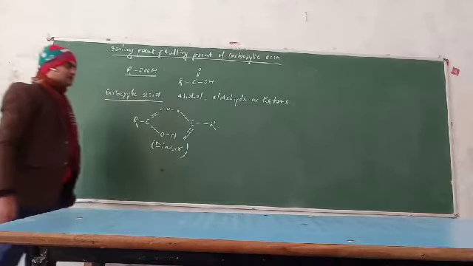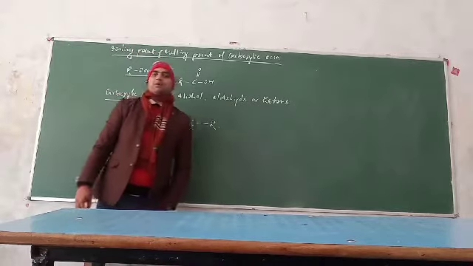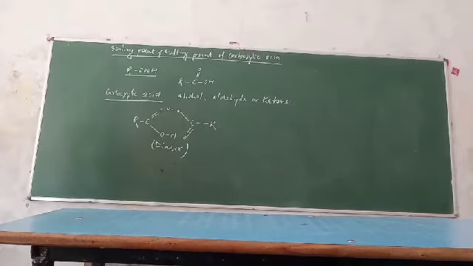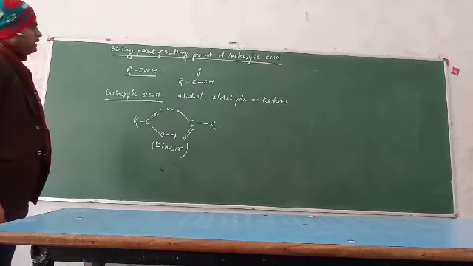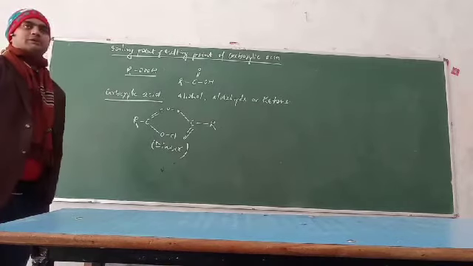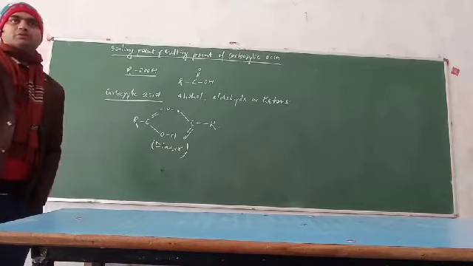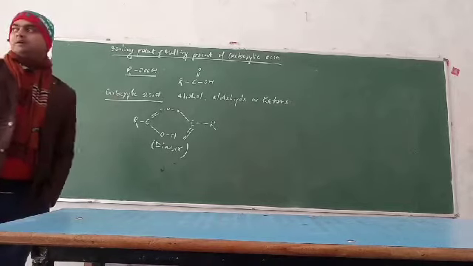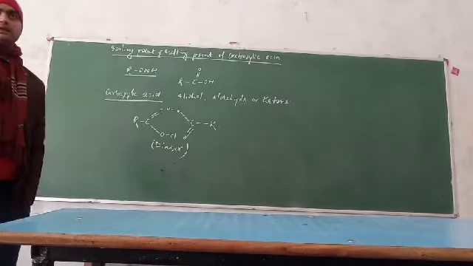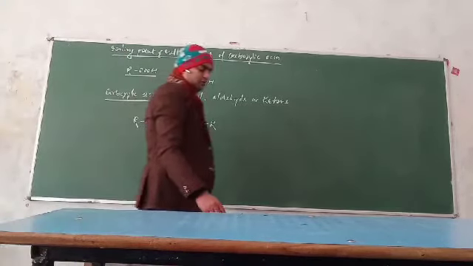Another reason is the polarity. In the case of the carboxylic group, the polarity is very high in comparison to the alcohol, aldehyde or ketone. So when a question is given related to the boiling point or melting point of the carboxylic acid, in comparison with the alcohol, aldehyde and ketone, you will write first that the melting point or boiling point will be high in the case of the carboxylic acid.